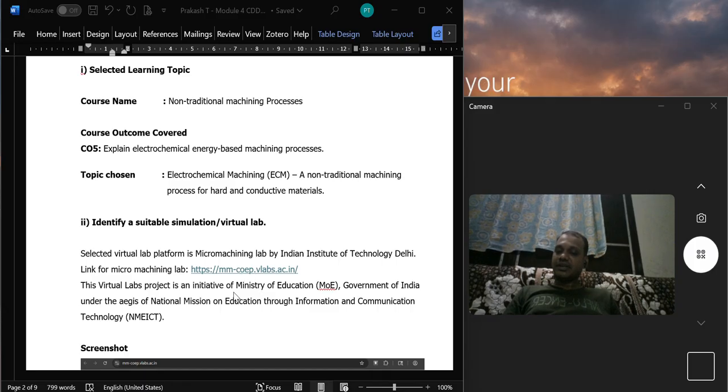It is an initiative of the Ministry of Education, Government of India, under the aegis of the National Mission on Education through Information and Communication Technology, NMEICT. For this IUC course only, I got to know that this lab exists. Previously I never used it, but this time I used it because of this assignment.